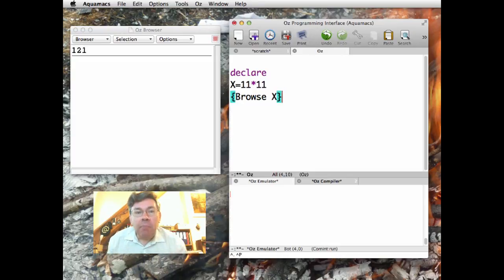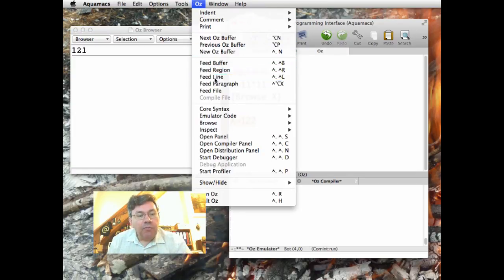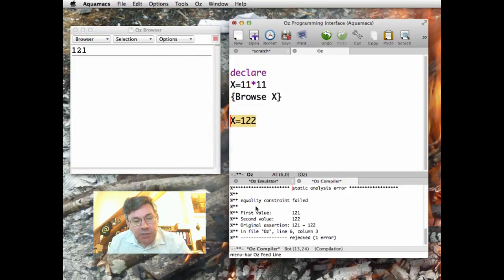I have here bound the variable little x to 121. What happens if I try to bind x to something else? I want to reassign x. So I do x is equal to 122, for example. Feedline. Oops, it doesn't work. I have an error message. Equality constraint failed. The compiler and the runtime system don't like this.